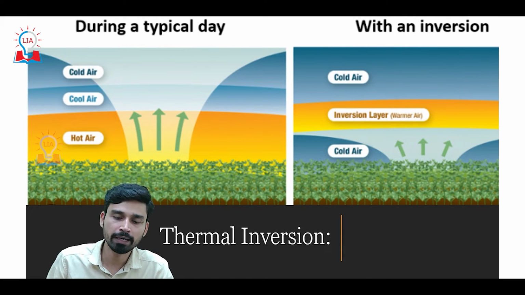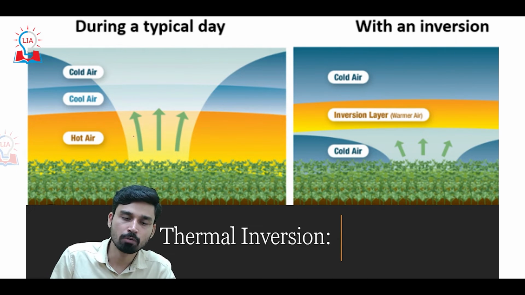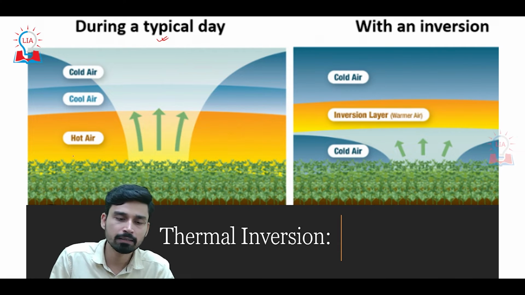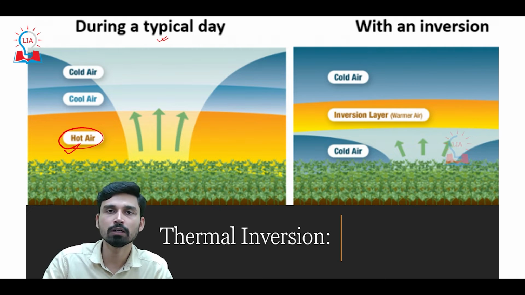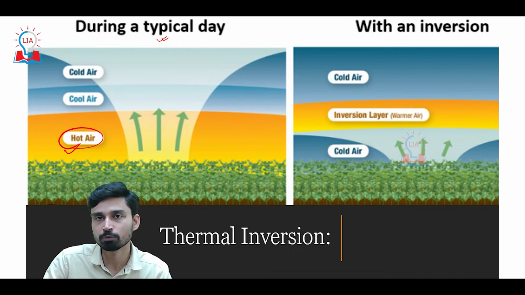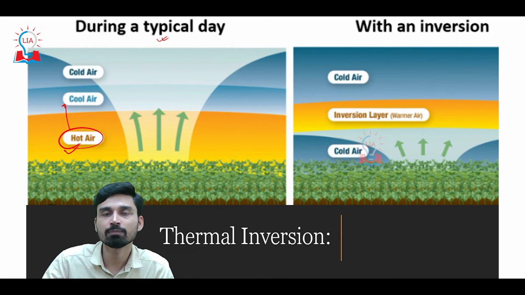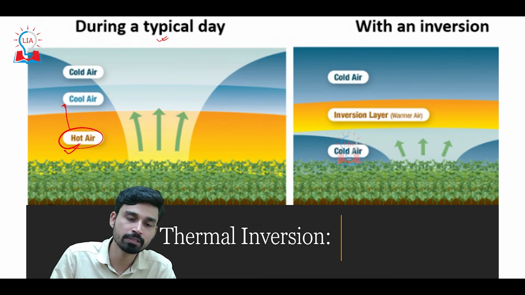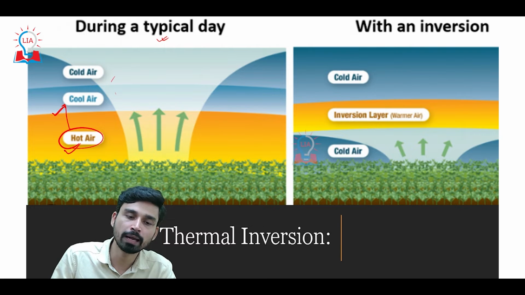To give you a brief idea of how the structure of the atmosphere looks in normal conditions and in thermal inversion: during a typical day, near the ground surface we have warmer, hot air because the earth's surface is hotter, and that is why it transfers heat to the part of the atmosphere closest to it. If you move away, as the distance of the atmospheric gases from the earth's surface increases, the effect of heating is observed to a lesser extent, giving rise to cooler and colder air.